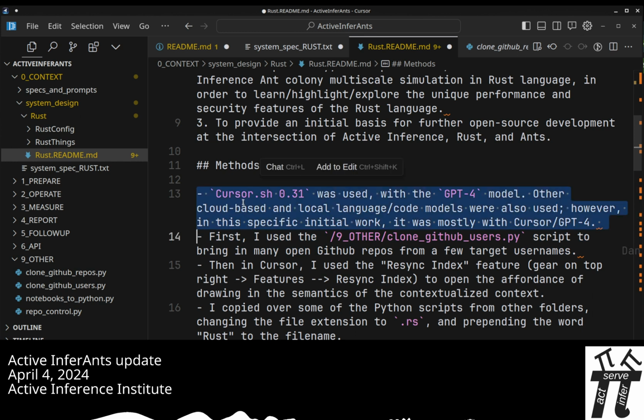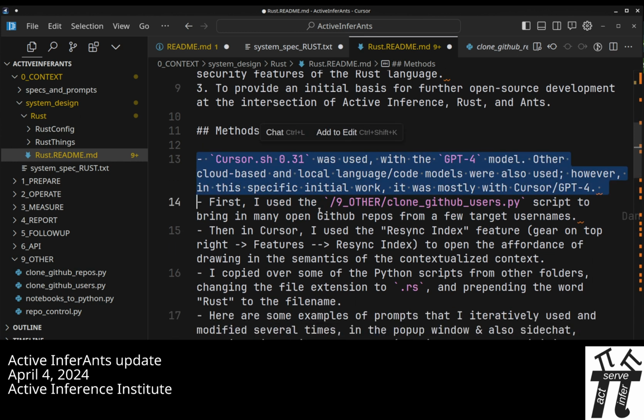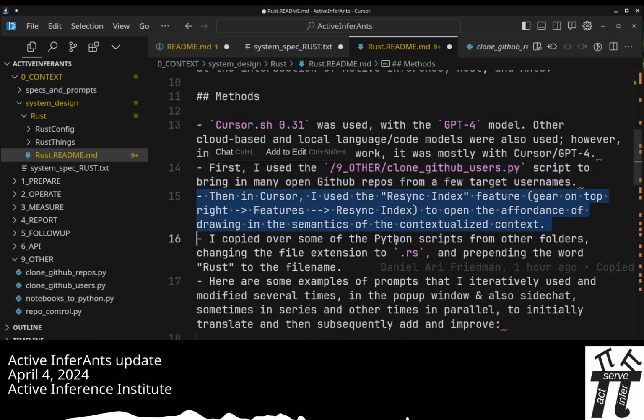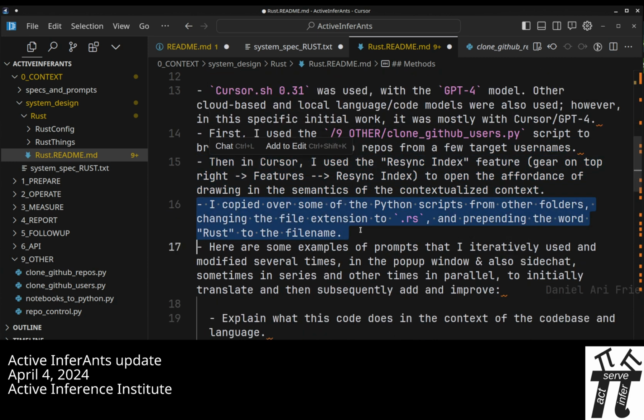So I used Cursor 0.31 with the GPT-4 model. I used the clone GitHub user script to bring in as many repos as possible related to active inference, or just a few. Resynced the index in Cursor. Copied over from the rest of the script some of the Python files and renamed them to be Rust files.